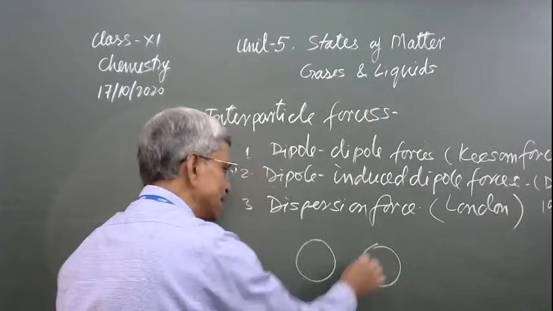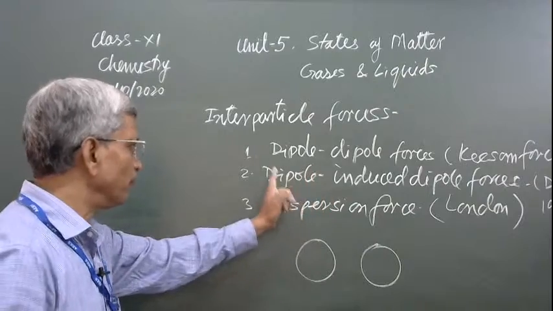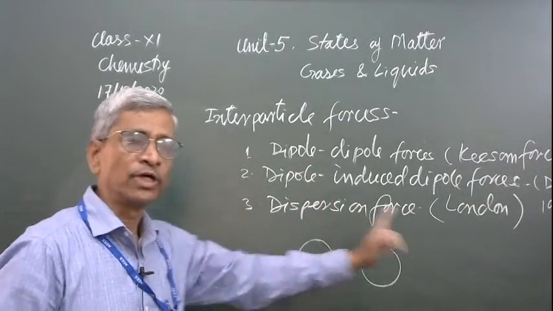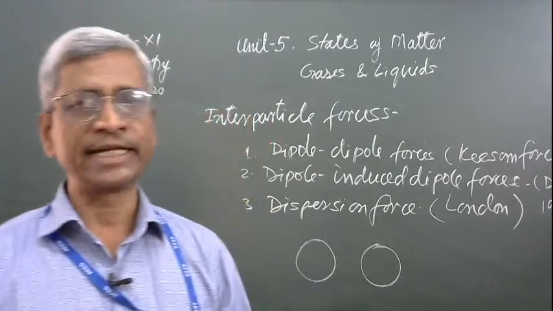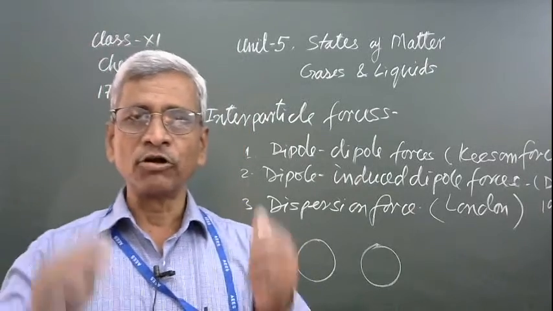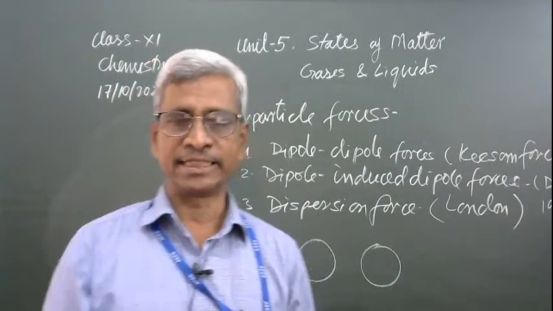In the previous examples, we have seen that both molecules are polar. Second, one is polar, another is not. And in the third type, when both are non-polar, then what kind of force of attraction arises? In course of time, the electrons are not uniformly distributed around the nucleus.